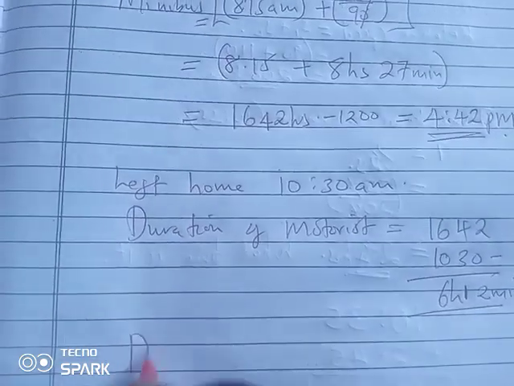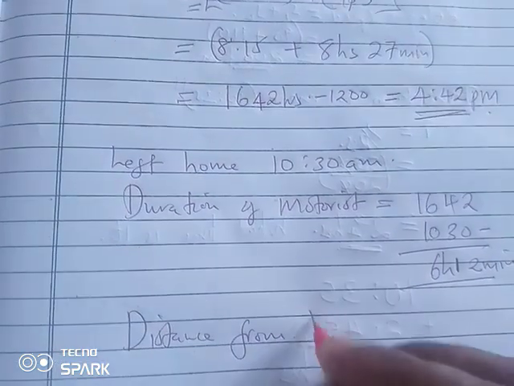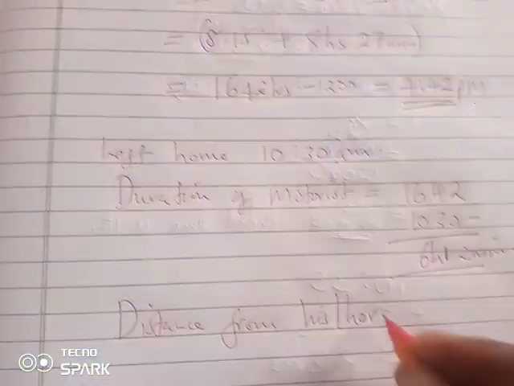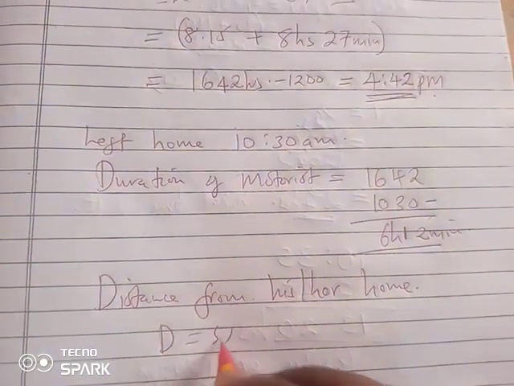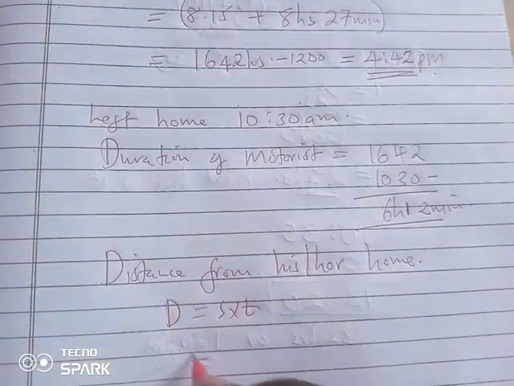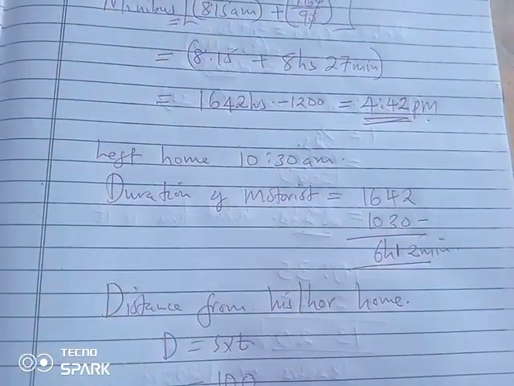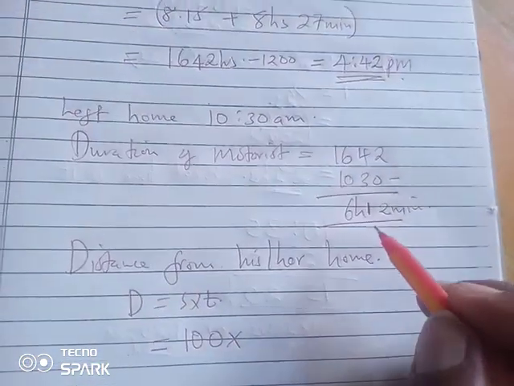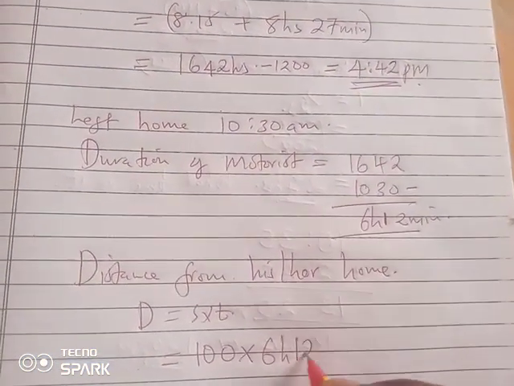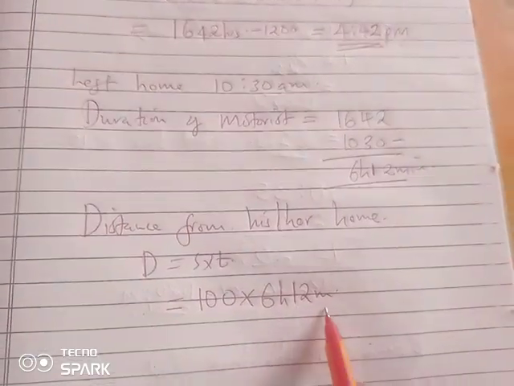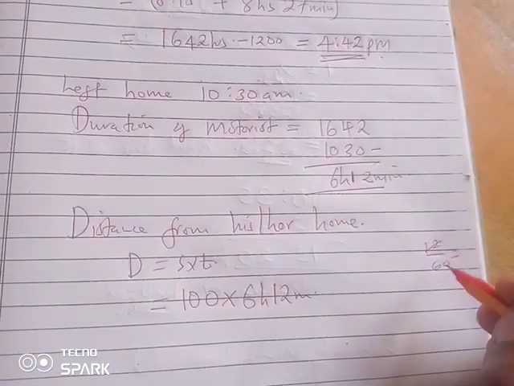So getting the distance from his or her home, distance is usually speed times time, as we all know. The speed we were told is 100 kilometers per hour, and it has taken him or her 6 hours, 12 minutes. Converting the minutes into hours, 12 over 60 will be 1/5.